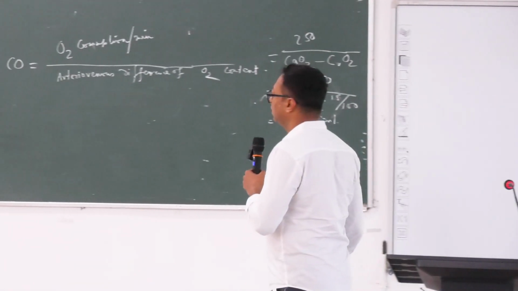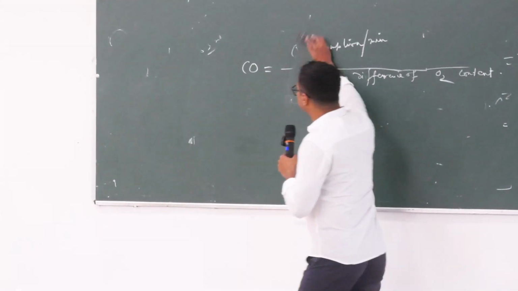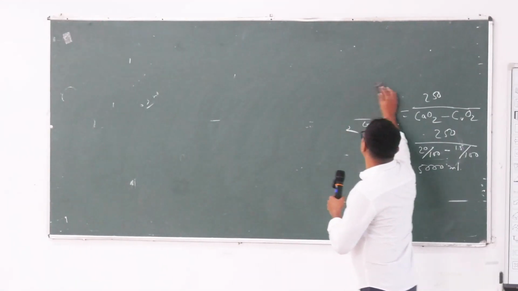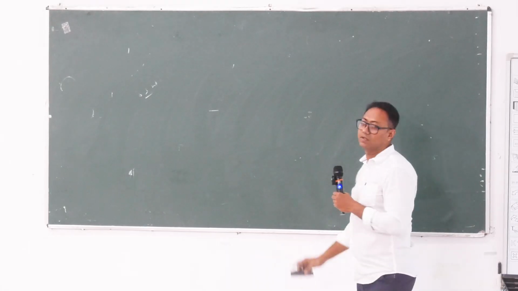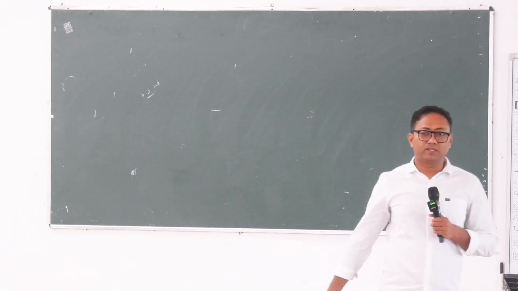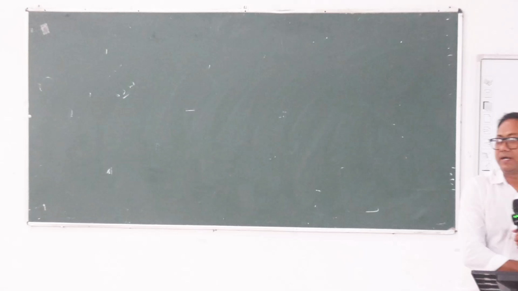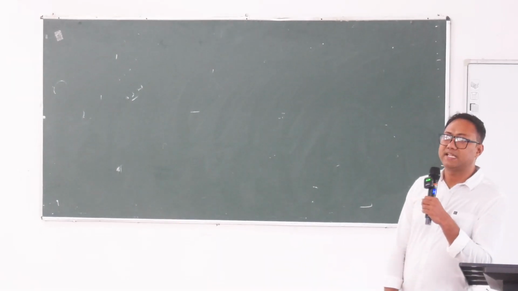Now again another formula and a clinical setting. This formula is called Bernoulli's principle. What is that?